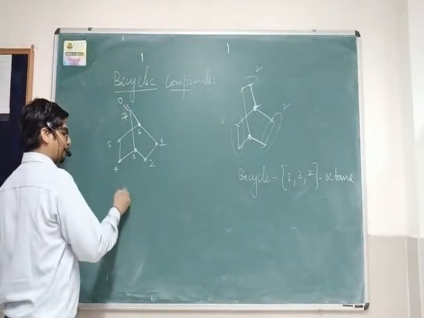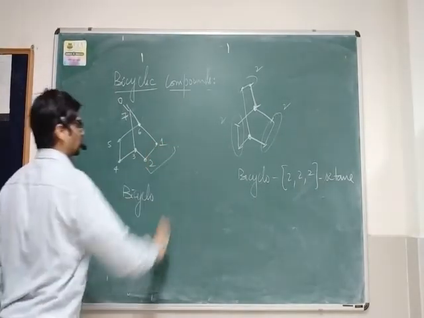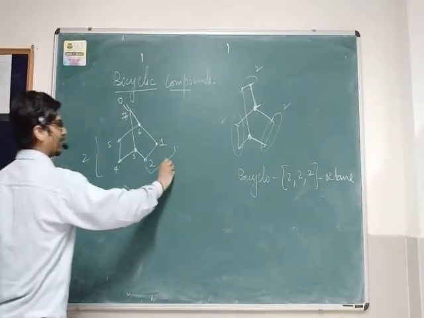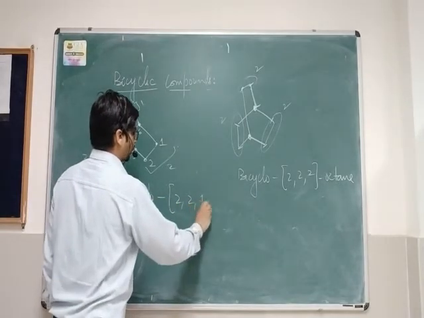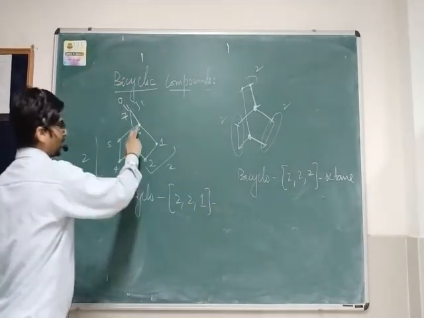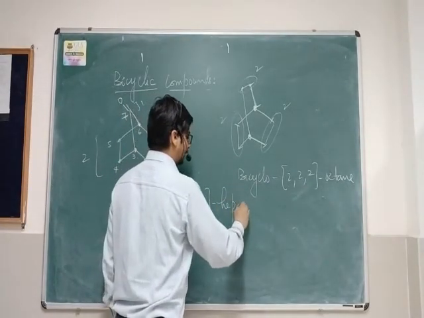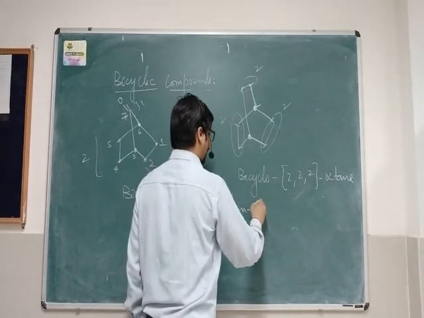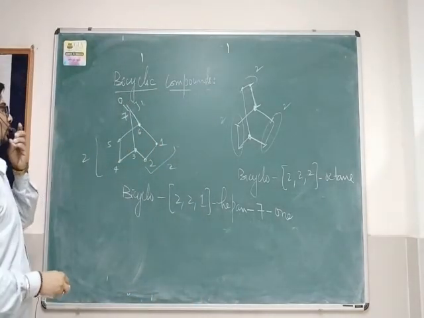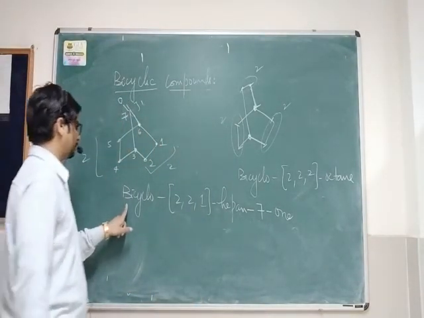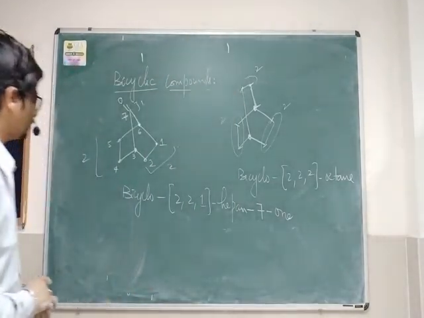So the name of this compound becomes bicyclo. Now you see there are two carbons at one end, two carbons at the other end, and one carbon in the bridge. So the name becomes 2, 2, 1. Now you see the total number of carbon atoms is 7. So it is heptane, and the position of the one is 7. The ketone is present at the 7th position. The name becomes bicyclo 2,2,1 heptan-7-one. So this is the name of this compound.